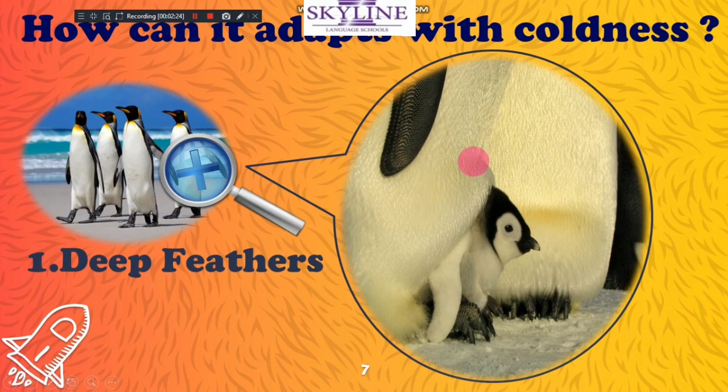And this information is so important: the penguin doesn't have fur. Penguins have feathers, not fur. Okay? Important.